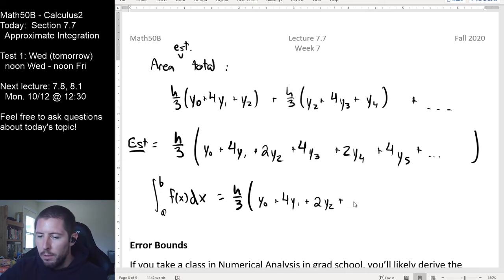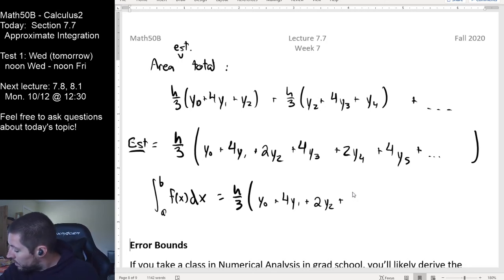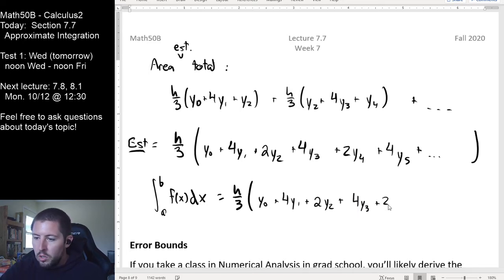One of the problems of the book just asks you to show that it's true. So 1, 4, 2, 4, 2, 4y3s, 2y4s, and I've got this written here as dot, dot, dot, 2 y sub n minus 2, plus 4 y sub n minus 1, plus y sub n.